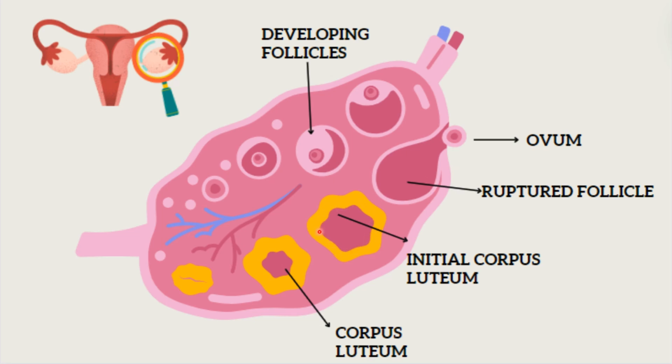If pregnancy occurs, the corpus luteum secretes progesterone, which helps to maintain the pregnancy. If there is no pregnancy, the progesterone secreted by the corpus luteum brings about secretory changes in the endometrial lining. After the completion of 28 days, there is sudden withdrawal of progesterone, which brings about the menstrual bleeding.